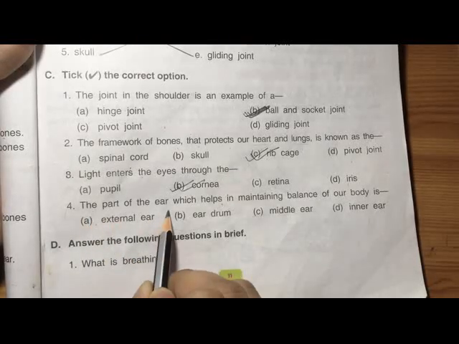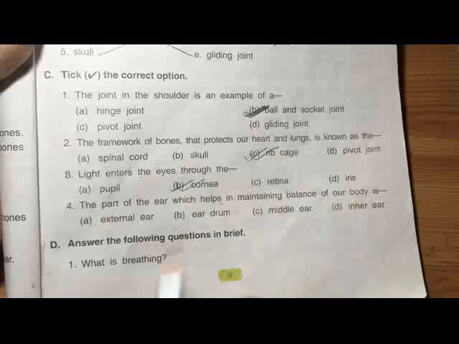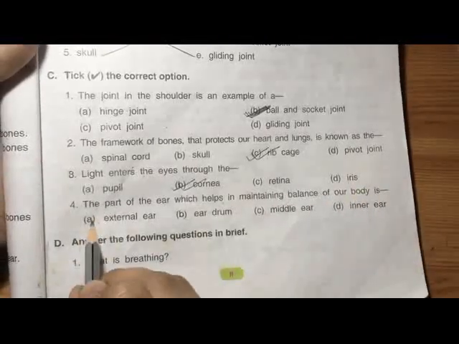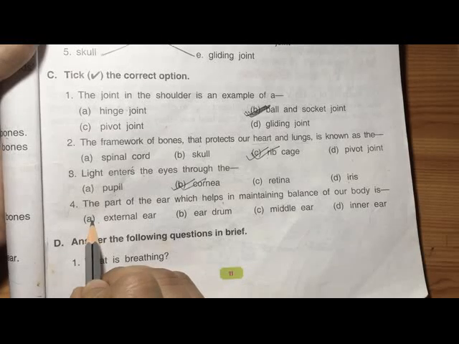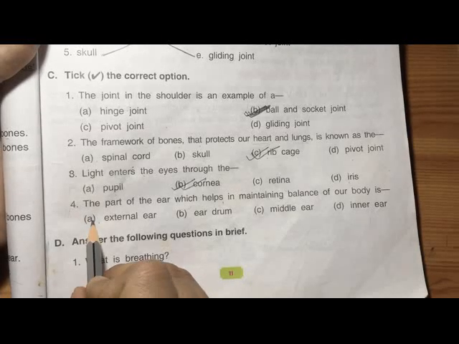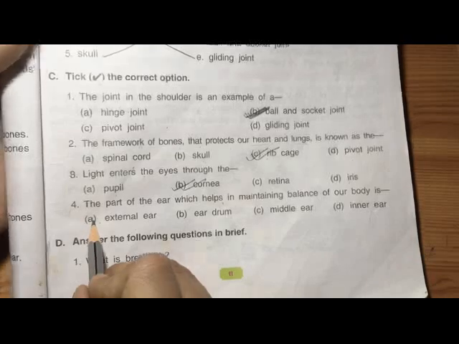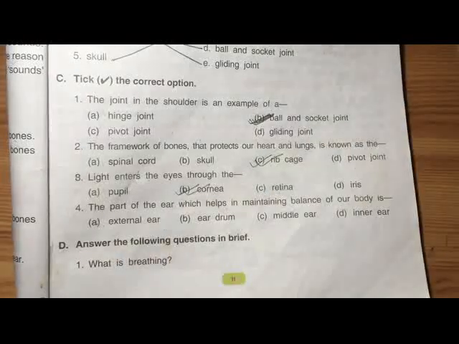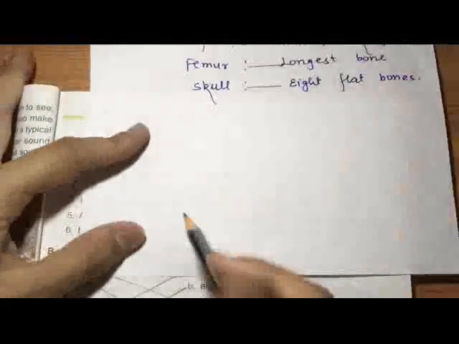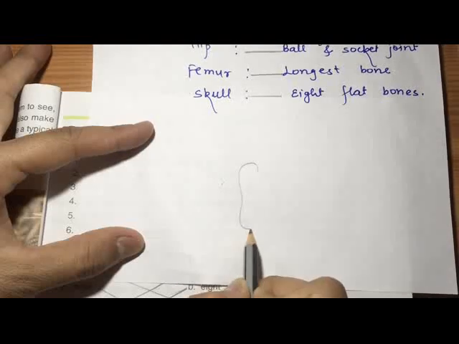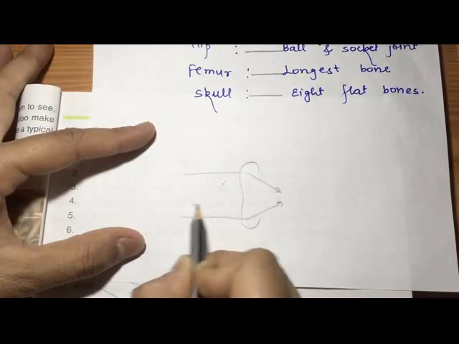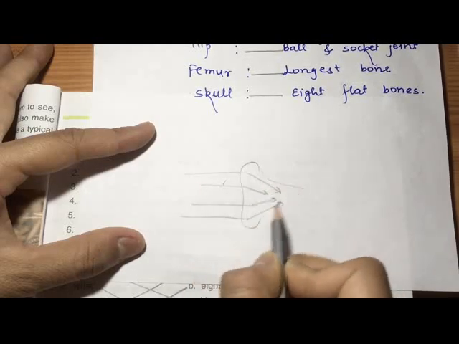The part of the ear which helps in maintaining balance of our body. Is it the external ear? No. The external ear is just for focusing the sound; it helps to direct the sound into the middle ear.